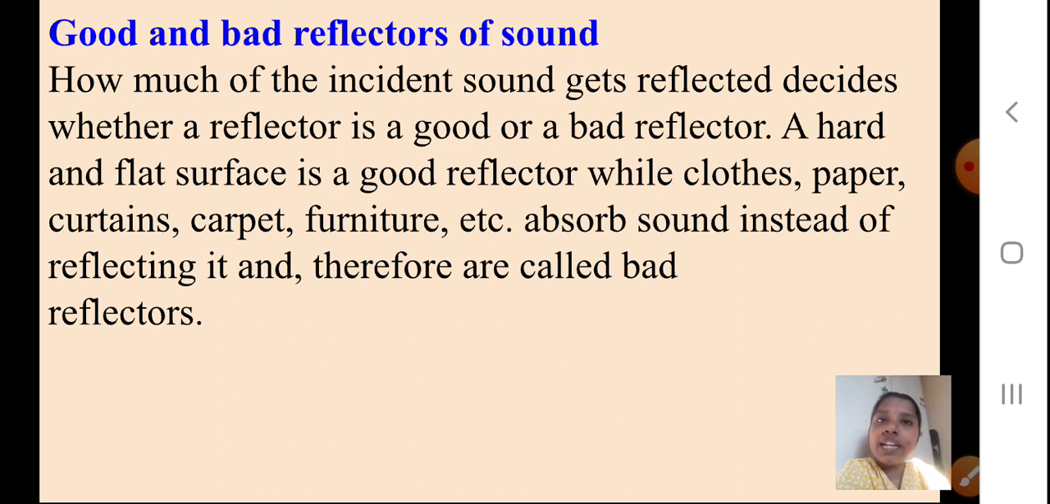Again I'll repeat, how much of the incident sound gets reflected decides whether a reflector is a good or a bad reflector. That is important. A hard and a flat surface is a good reflector, while clothes, paper, curtains, carpet, furniture, etc. absorb the sound instead of reflecting it, and therefore they are called bad reflectors. So remember students, good reflectors and bad reflectors. You have the two types of reflectors.